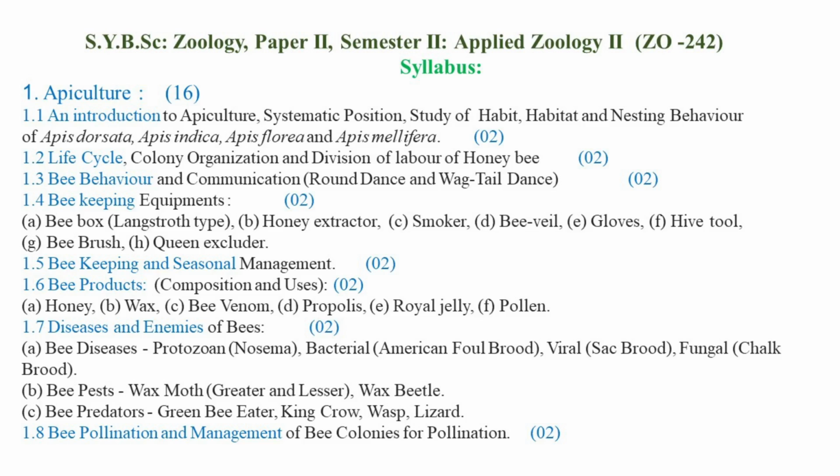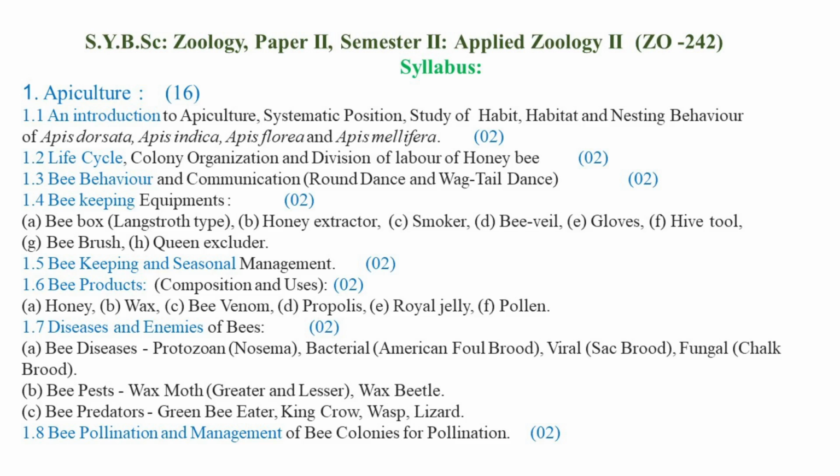Then third subtopic is bee behavior and bee communication. So honeybees show different activities which can be explained as bee behavior, such as nuptial flight, swarming, absconding, supersedure.